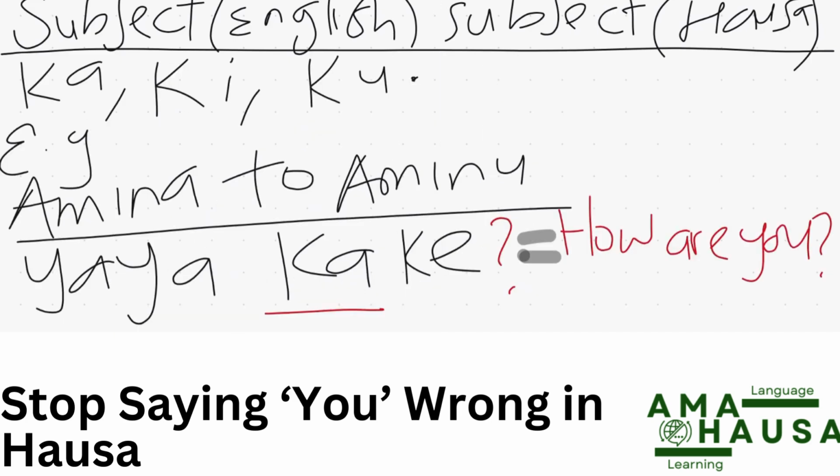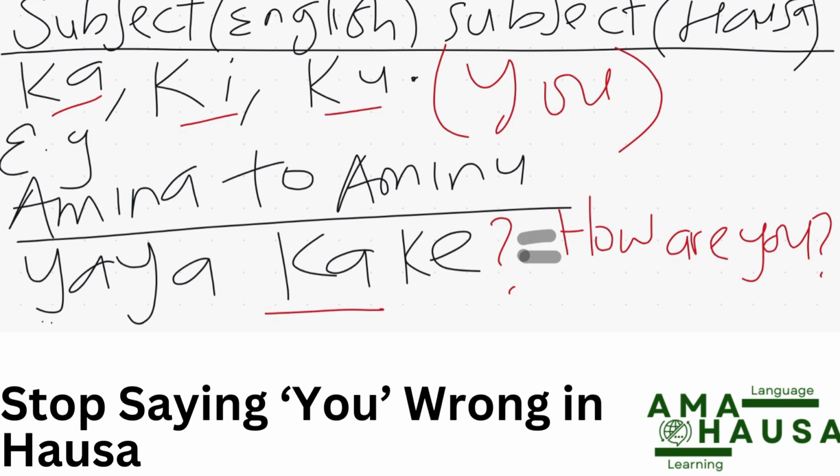Let's take a look at this example. But first of all, understand that ka is you to a man, ki is you to a woman or a girl, and ku is for a group of people. So all of this is just you in Hausa. Example: Amina is a lady and she's talking to Aminu, who is a man. Amina cannot say Yaya Kike. No. It is Aminu to Amina that would be Yaya Kike, which is how are you?